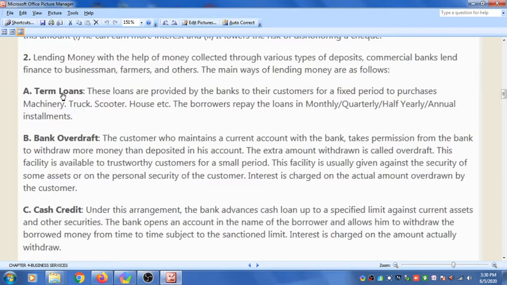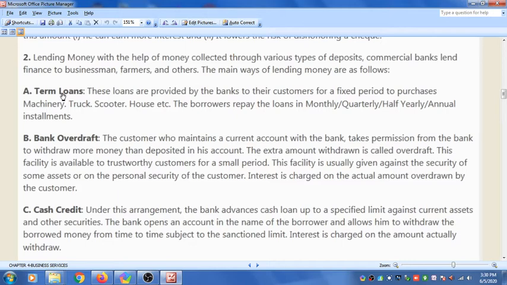The second type of credit which is given to the customer by the bank is bank overdraft. The customer who maintains a current account with the bank takes permission from the bank to withdraw more money than deposited in the account.